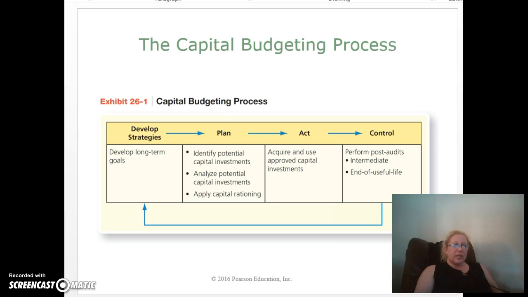Notice in Exhibit 26-1 that the control step loops back to the first step, develop strategies. The post-audit helps managers learn from their decisions and make adjustments as needed. The adjustments are then considered when developing new strategies.